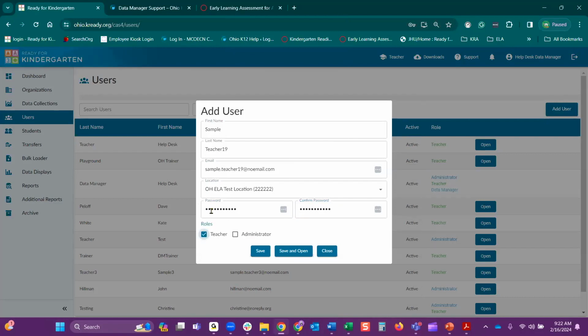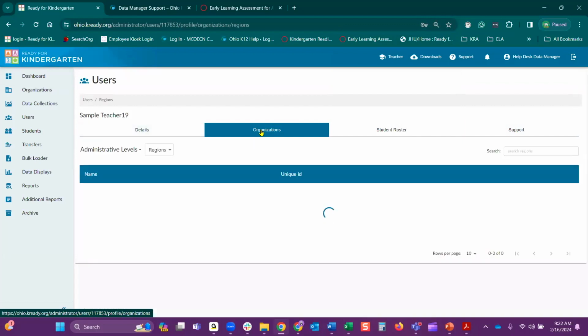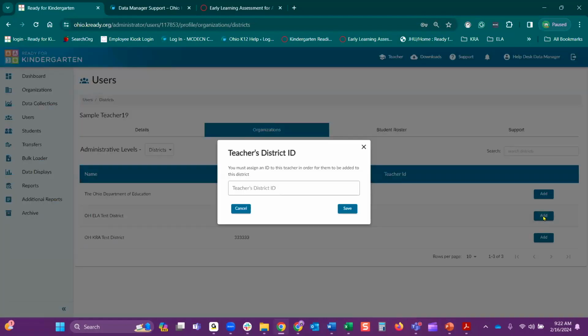You want to make sure you select the role of teacher and select Save and Open. The user is added. You have one more step. You have to make sure that you add the teacher credential ID. So from here, select Organizations, the drop-down arrow, Districts, and you want to attach them to the correct district. So select Add and the teacher ID.